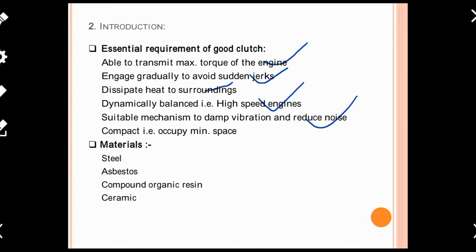Now we are going to discuss the materials from which the clutch is produced. As basic materials, you can see steel, asbestos, compounding organic resin, and ceramic. These are a few important materials from which clutches are manufactured. Especially asbestos material is used for preparing the frictional resistance material, which is used in any kind of clutch.